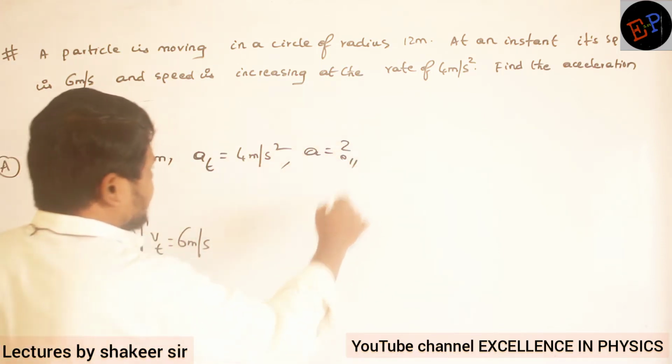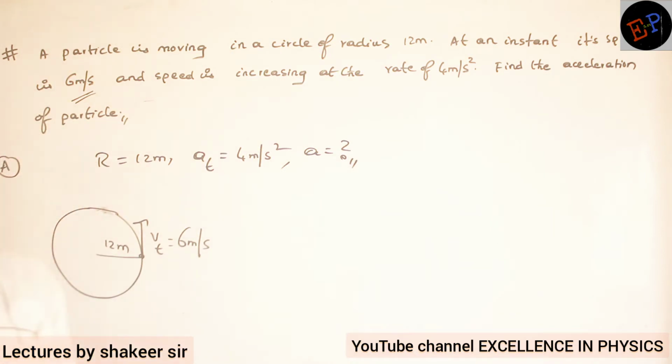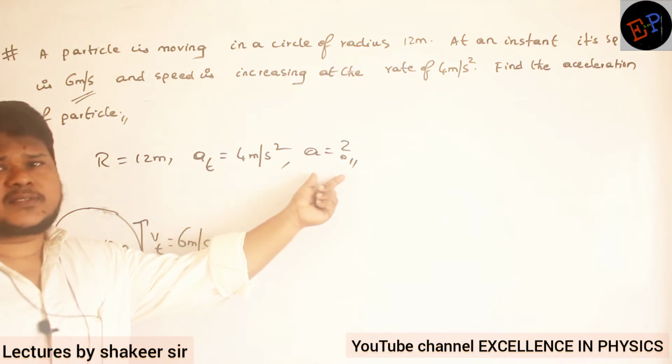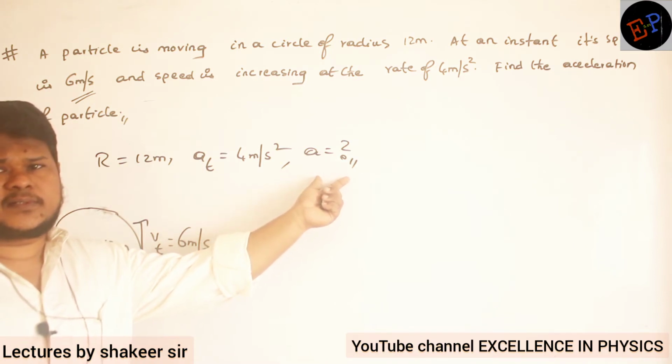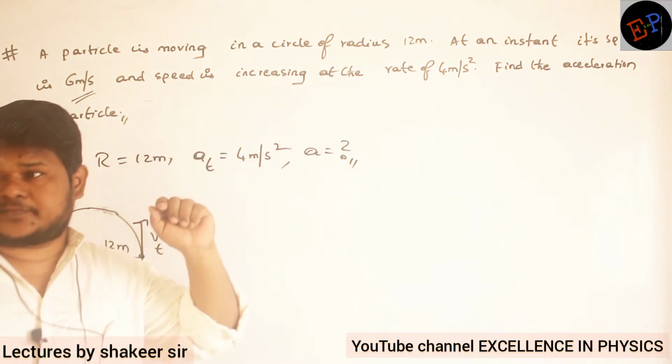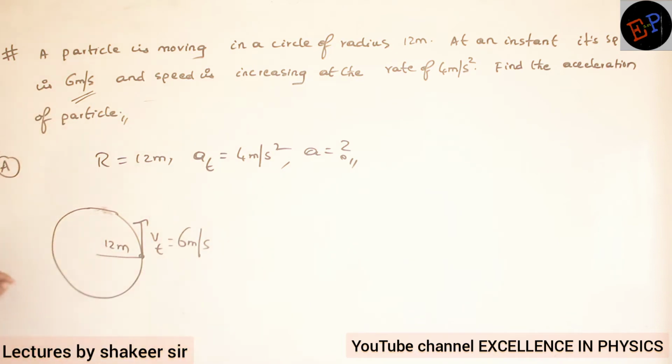So he is asking us to find out what is the acceleration of the particle. Now, already he gave acceleration, no? Then again what he is asking, what is this acceleration? This is the resultant acceleration. See, the velocity of the particle is increasing, no? It means definitely tangential acceleration will be in this direction. And centripetal acceleration is always present, no? Clear, no? Therefore, what is the resultant acceleration?